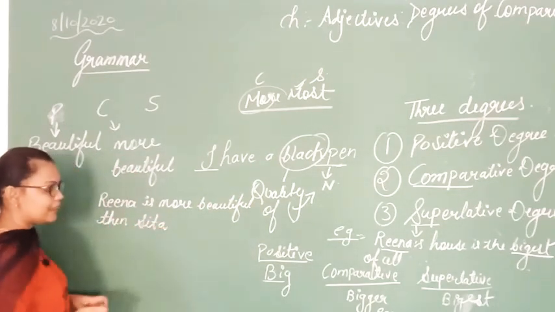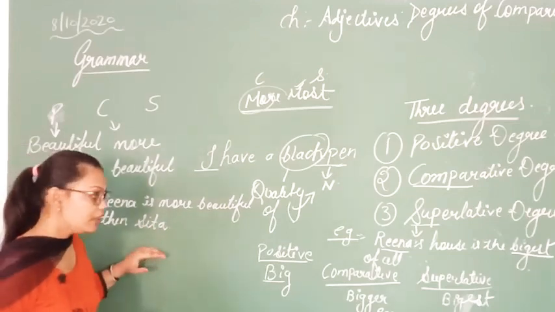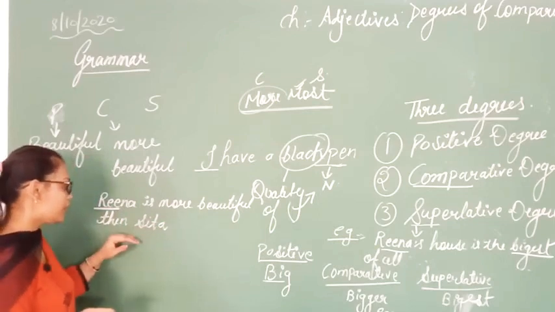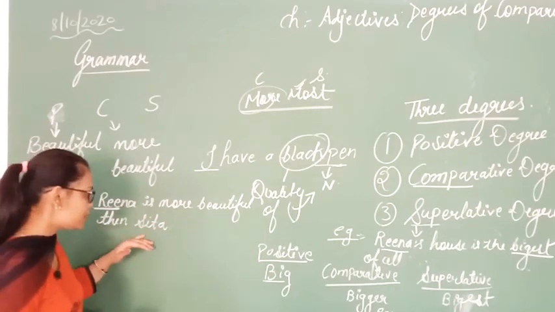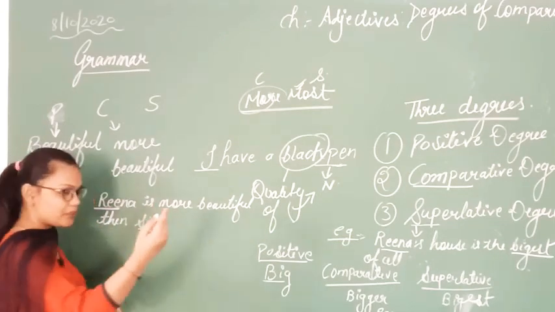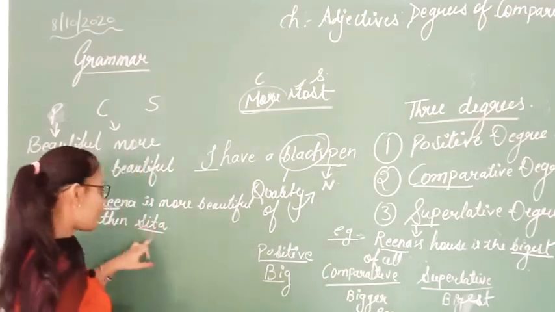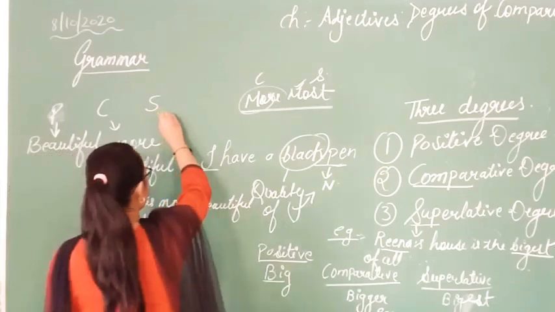In this example you can see that I am saying Reena is more beautiful than her friend, or you can say sister, Sita. So I am talking about two persons and doing a comparison between two girls, Reena and Sita. Now come to the superlative degree.